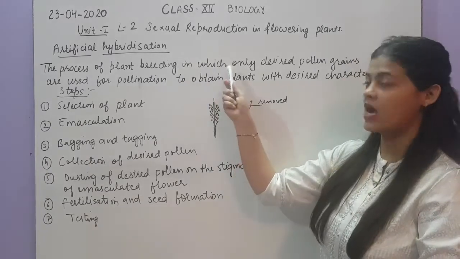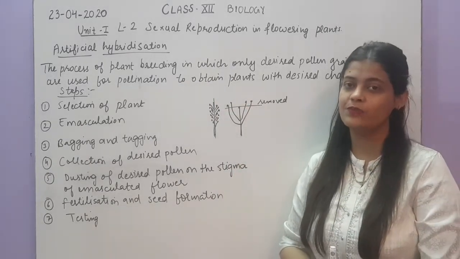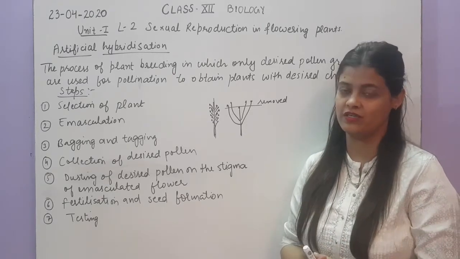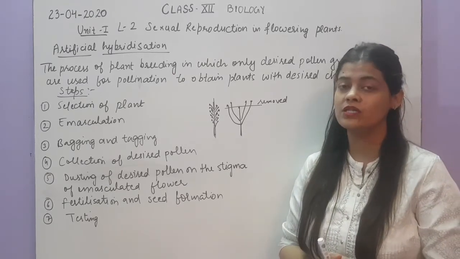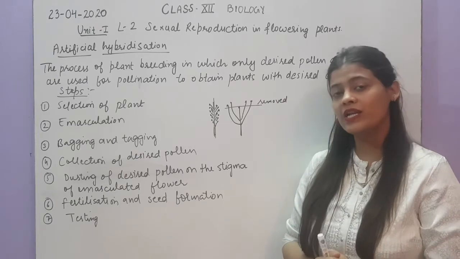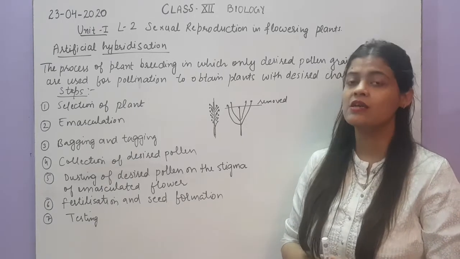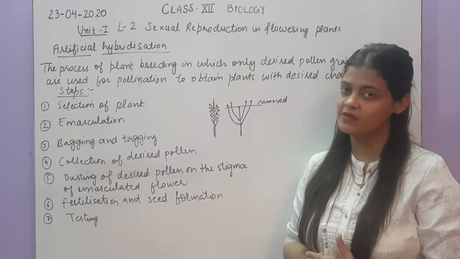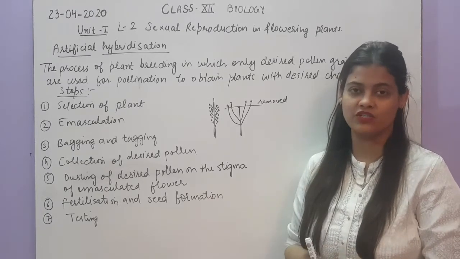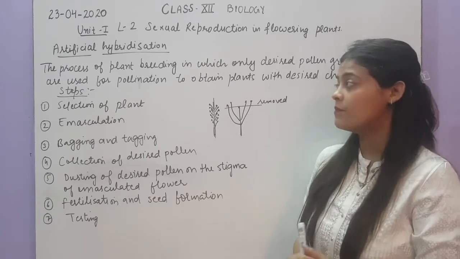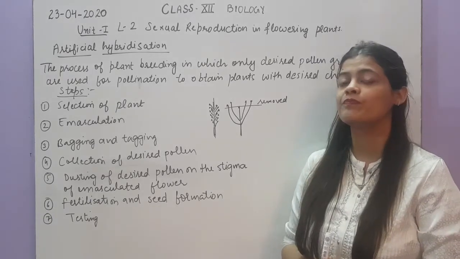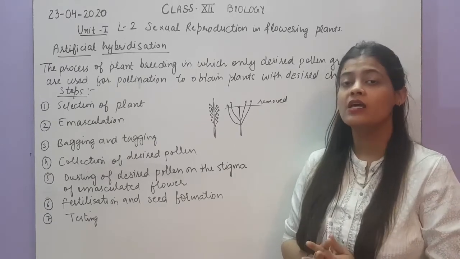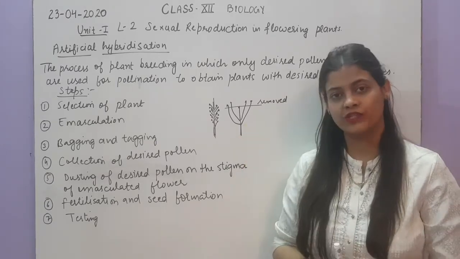This process is also called plant breeding, because we are breeding plants which are not of the same species. We know that there is a pollen-pistil interaction which helps pollen interact only with the stigma of plants of the same species, which is the natural fertilization process, natural hybridization. But if we want to do a cross between two plants which are not of the same species, then we have to go for this technique.